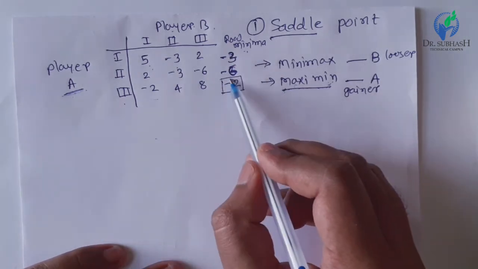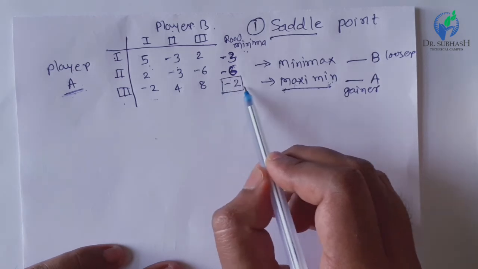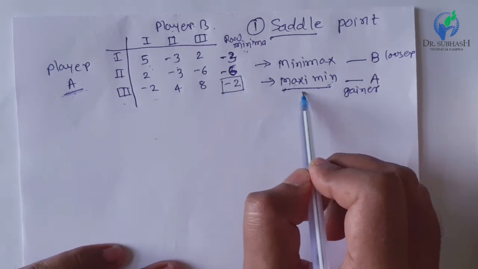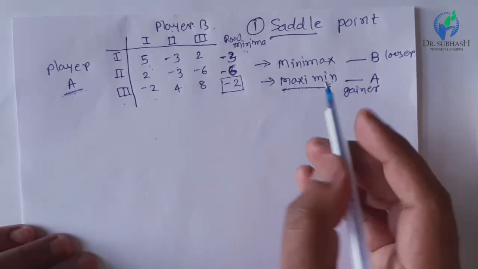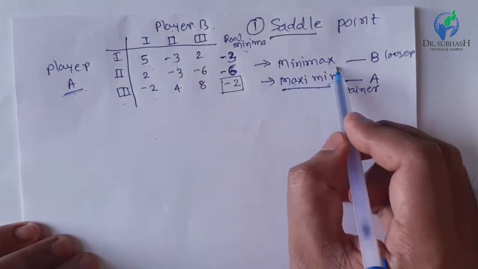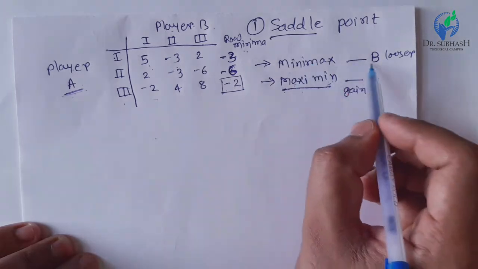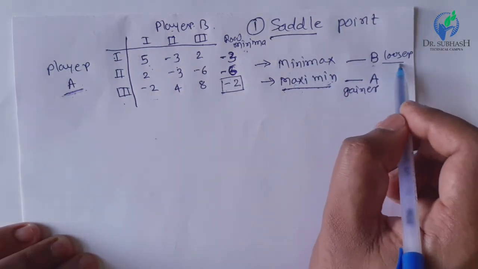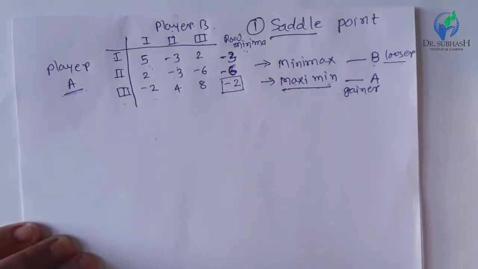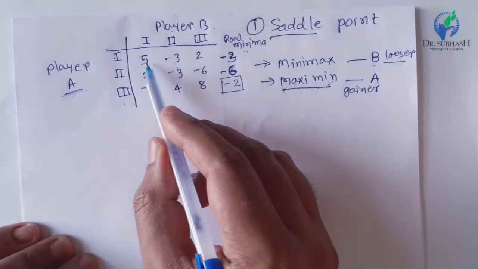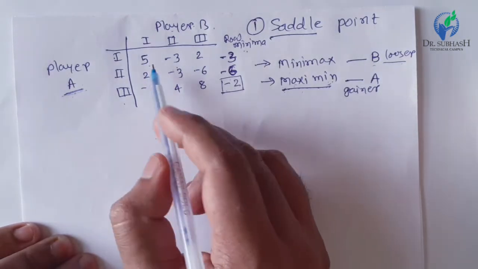But if the saddle point is not present, there are a few methods which we have discussed earlier to calculate the value of the game. So this is the problem with the saddle point. Now we will see what happens if the saddle point is not given.